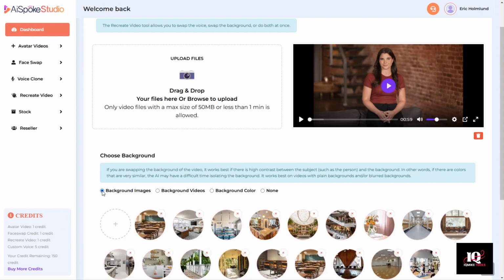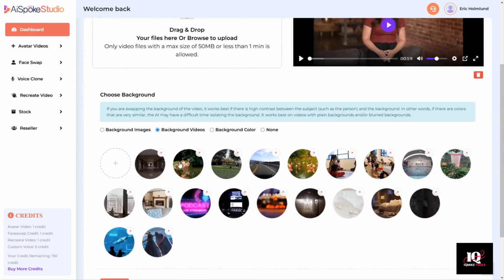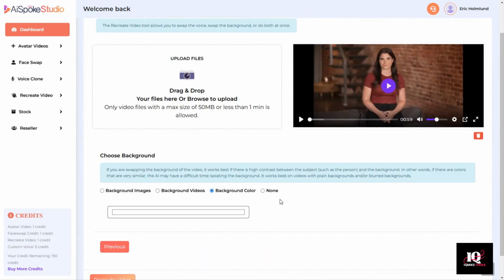We could replace it with a static image. You could either upload one or grab one from our stock images. You could replace it with an animated video or a live video, or you could replace it with any background color.